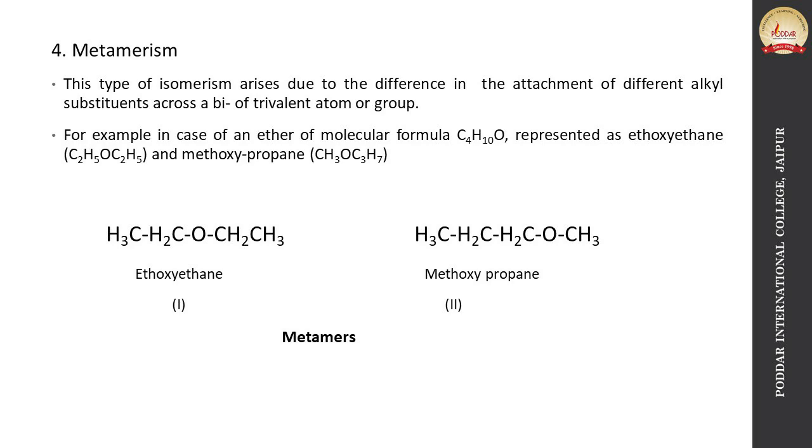In the first isomer, ethoxyethane, the two ethyl groups are present across the oxygen atom, and oxygen is bivalent, so it forms a symmetrical ether. But in the second isomer, on one side of the oxygen a methyl group is present and on the other side of the oxygen a propyl group is present, and it forms methoxypropane. It is also called an unsymmetrical ether.